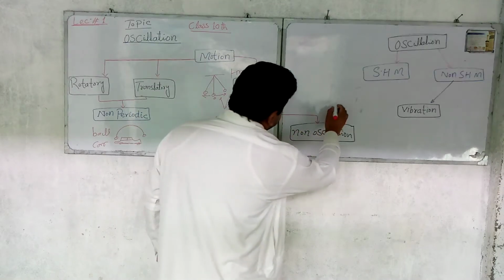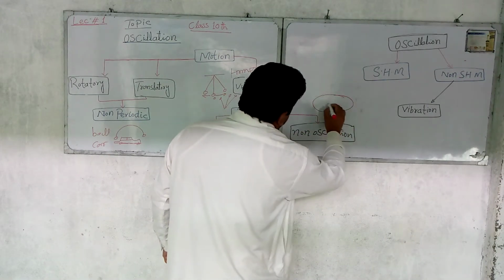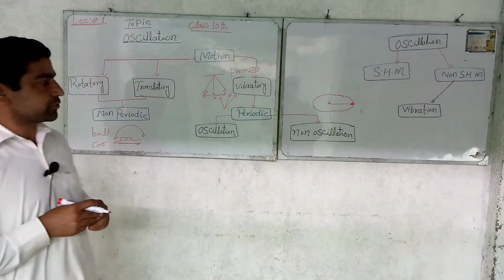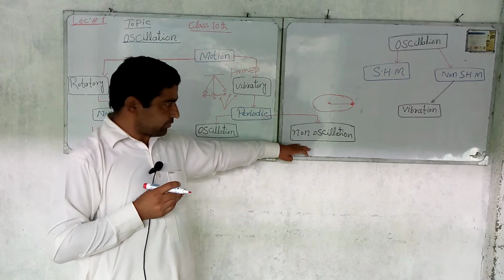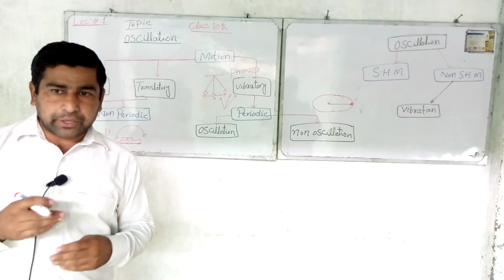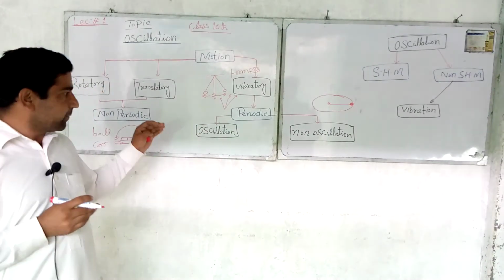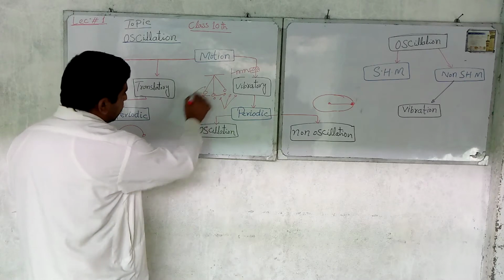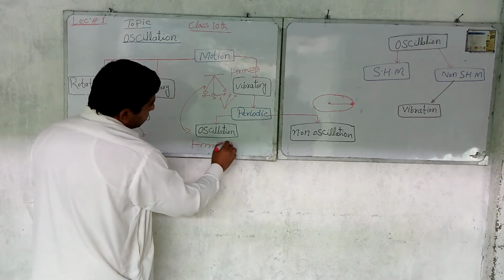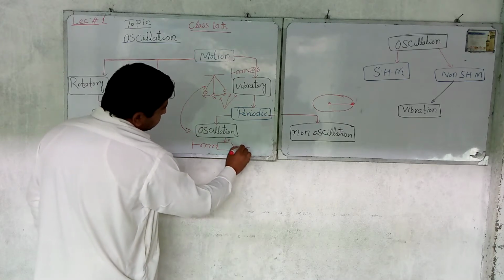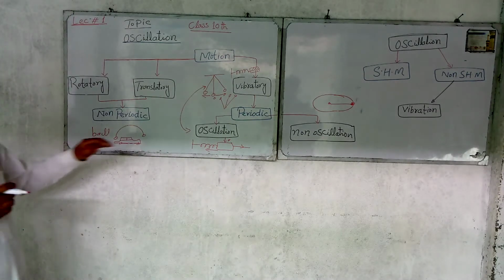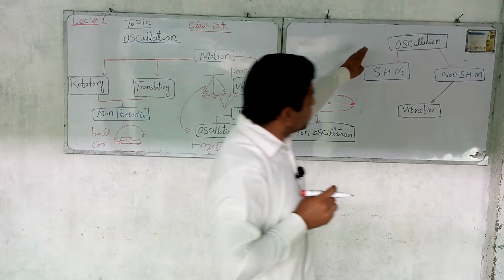For example, when we take a stone and whirl it in a circular path, it does not repeat again and again from a mean position. So such a motion is called non-oscillation motion. While oscillation is that motion which repeats again and again from its mean position. The example is again a simple pendulum or a mass attached to a spring, which have a mean position, and from this mean position it moves back and forth. It is called oscillation.